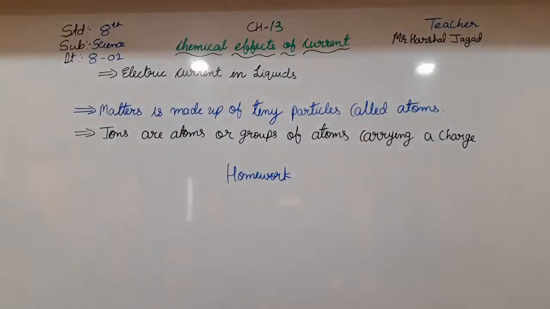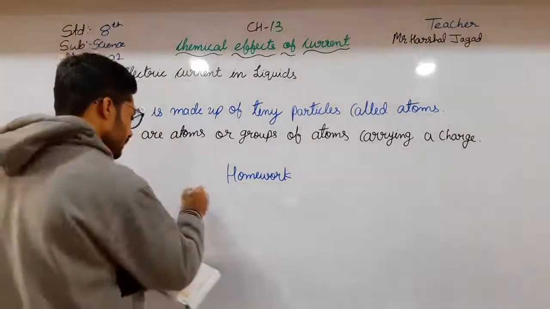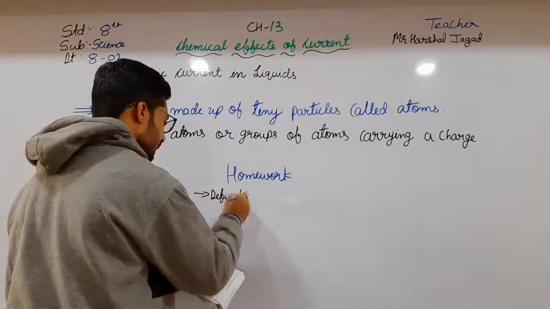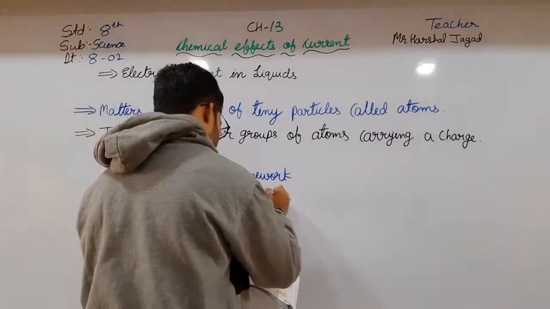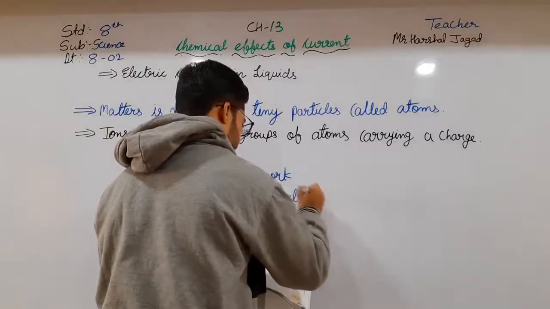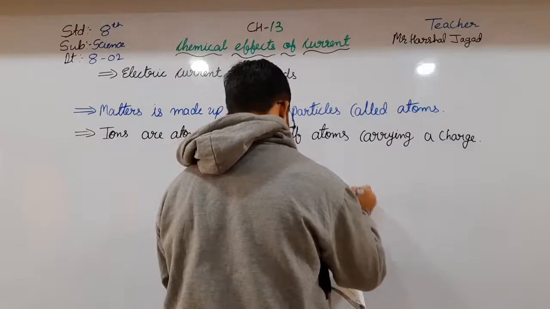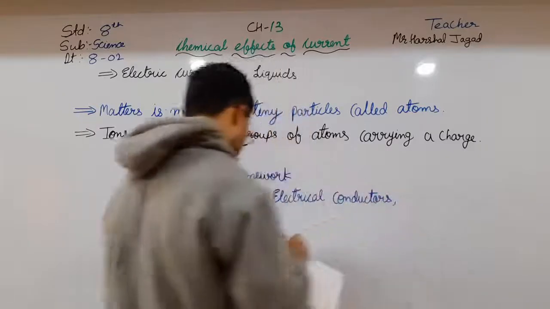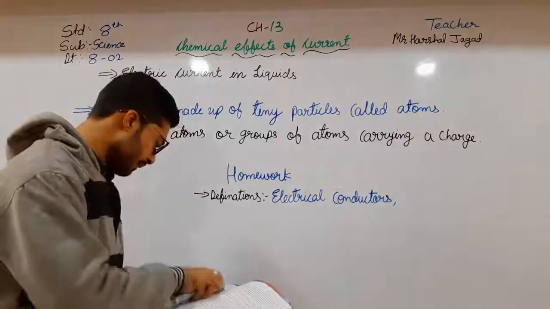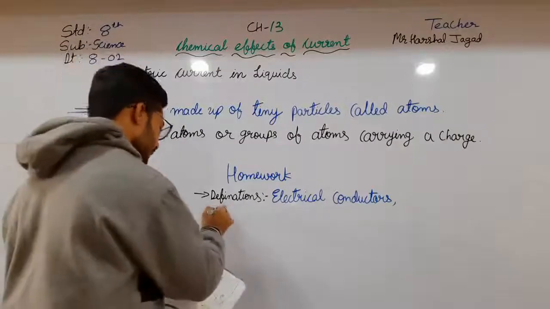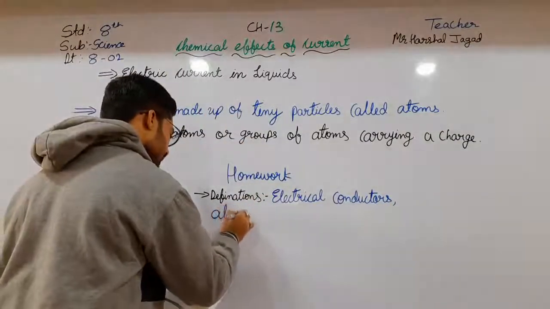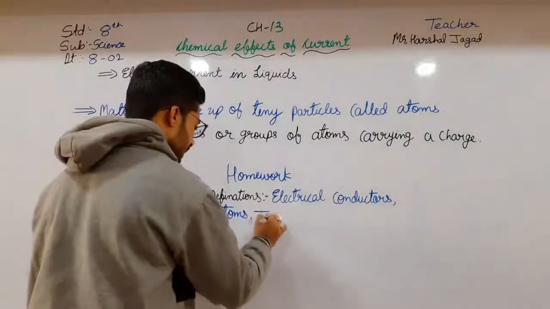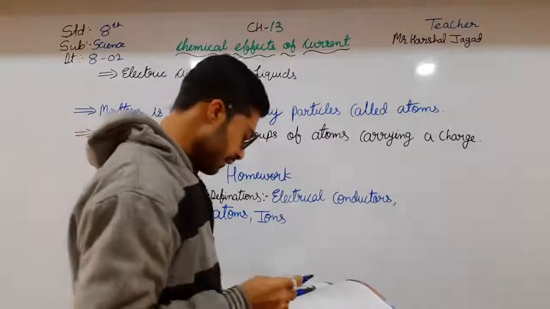And the second one, write the definitions of electrical conductors, then how matter is made up, which I have just told, that is atoms, and then the ions. Okay, so all these things.